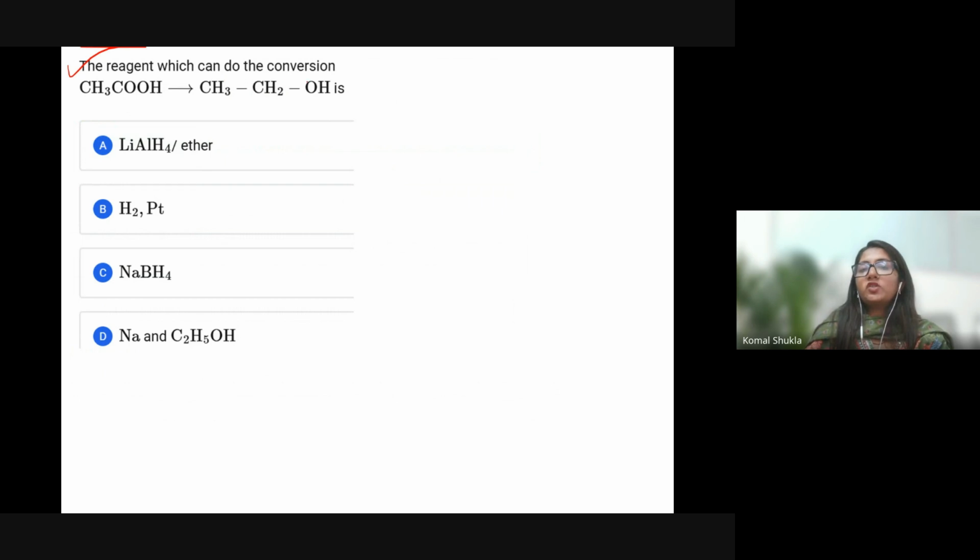Okay, the reagent which can do the conversion of acid into alcohol. Generally, alcohol converting into acid is called oxidation.